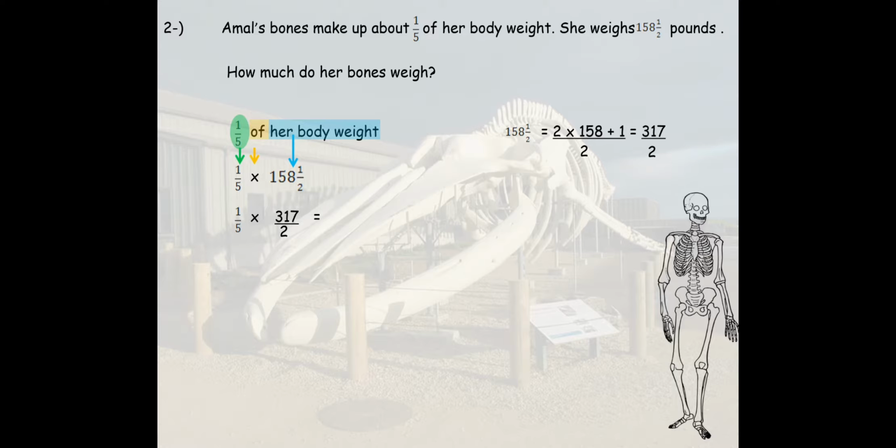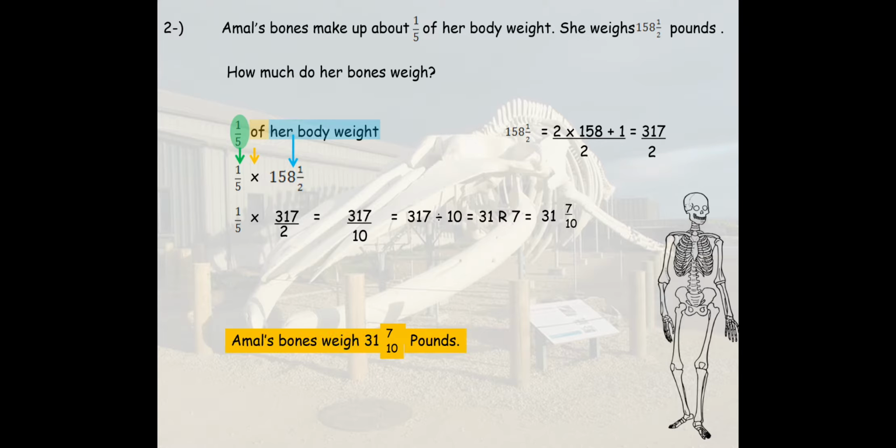Here we multiply the numerators by themselves and the denominators by themselves. So 1 times 317 is 317, and 5 times 2 is 10. This is an improper fraction, so we have to divide to change it into a mixed number. 317 divided by 10 gives me 31 remainder 7. When we want to write this as a mixed number, the quotient is the whole number, the remainder is the numerator, and the divisor is the denominator. So therefore, Amal's bones weigh 31 and 7 out of 10 pounds.